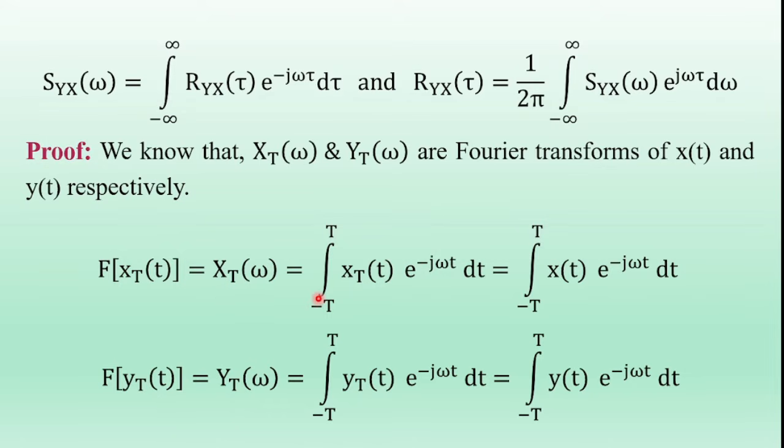So in this expression, take conjugate on both sides. X_T conjugate of omega is equal to the RHS term whole conjugate. So the RHS term whole conjugate means x conjugate of t into e power plus j omega t. E power minus j omega t whole conjugate is e power j omega t. So therefore,